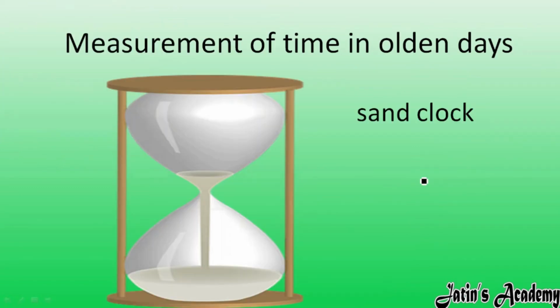The next instrument used to measure time is the sand clock. In this sand clock, two beakers are there. In one beaker sand is there, and this sand slowly and gradually moves into the other beaker. Afterward they turn it over and the sand goes back again. For example, if it takes 1 hour to empty, and again they rotate it and it takes 1 hour to move the sand from one container to the second, by this they estimate the time period.